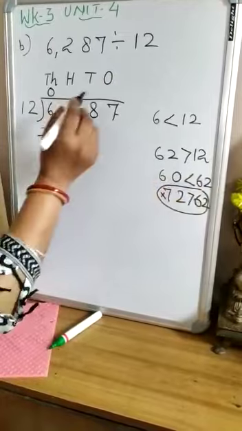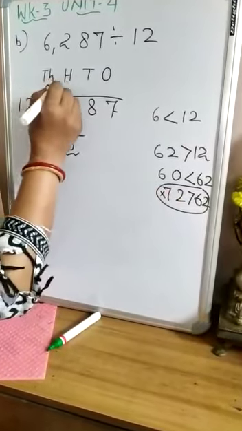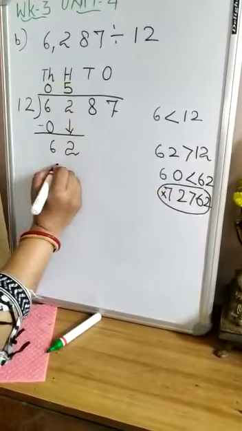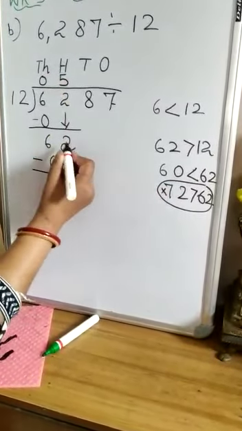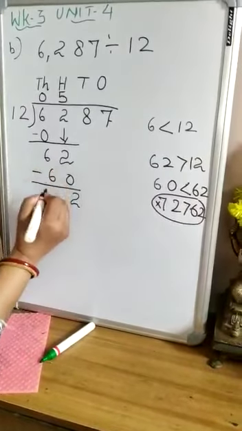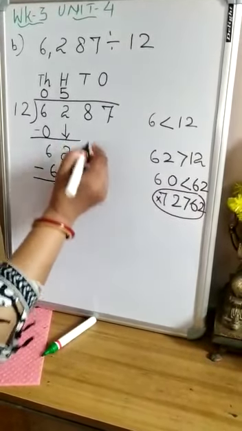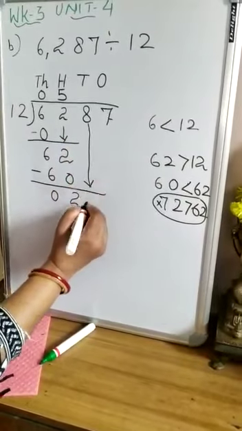So what do we derive? We will take 5 times 12. So 5 times 12 is 60. Now we subtract 62 minus 60. 2 minus 0 is 2. 6 minus 6 is 0. Now we will put down this 8 tens along with 2.